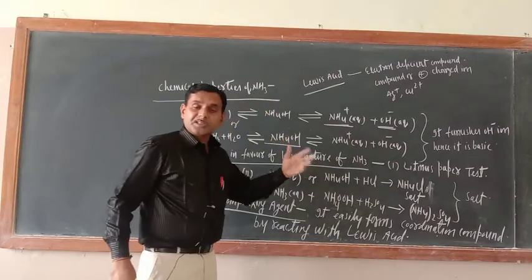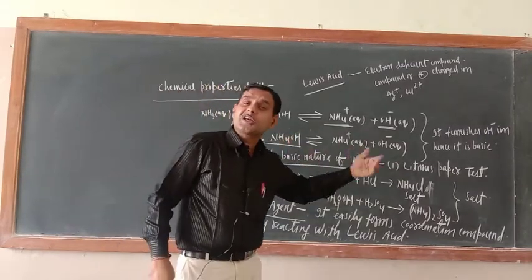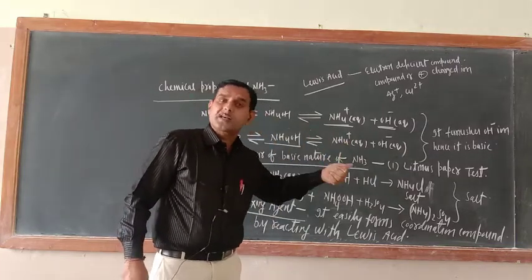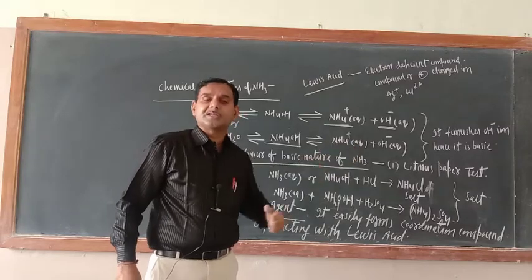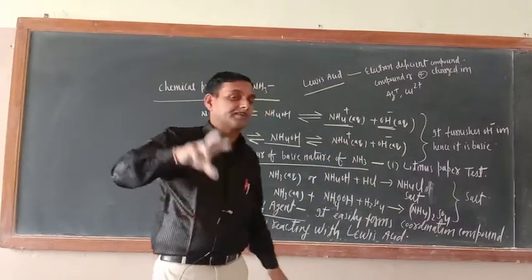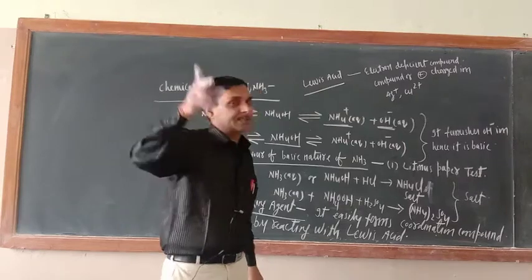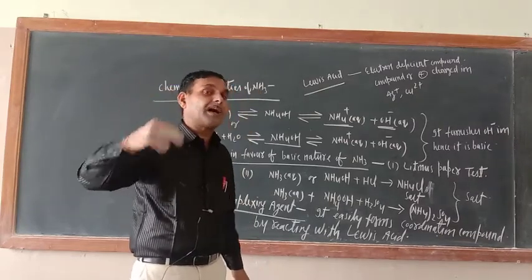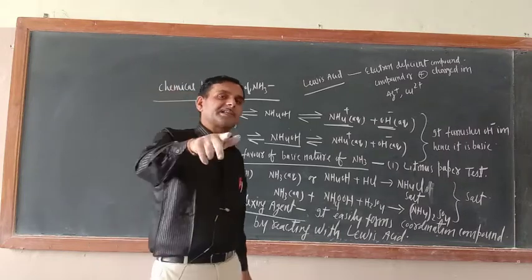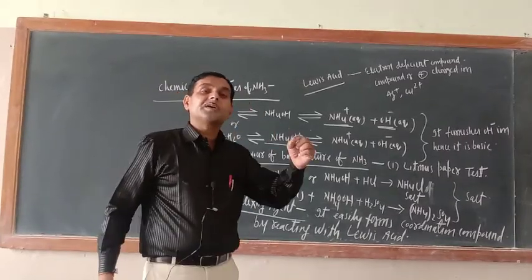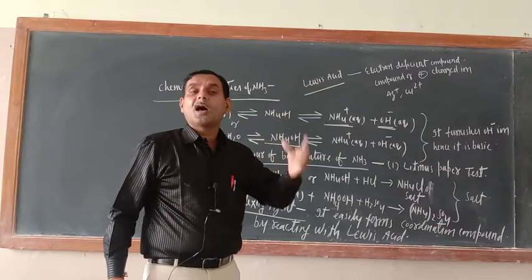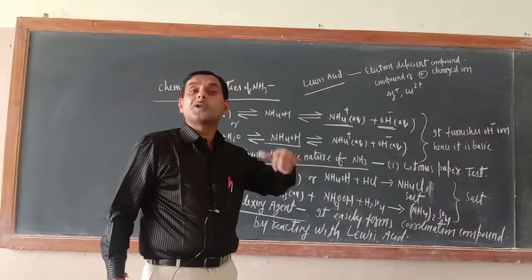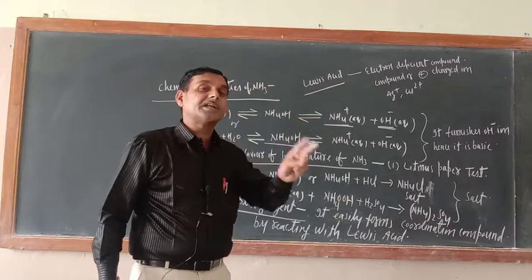So just try to understand, since it furnishes OH negative ion in its aqueous solution, that is why it is basic in nature, okay, according to the Arrhenius concept. I am not telling that it is a Lewis base. Already I explained why it is a Lewis base. It is a Lewis base because it is capable of donating a pair of electrons. Why is it capable of donating a pair of electrons? Because the size of nitrogen is small and the electronegativity of the nitrogen atom is very high. That is why it is able to donate a pair of electrons. Okay, that is why it is a Lewis base.